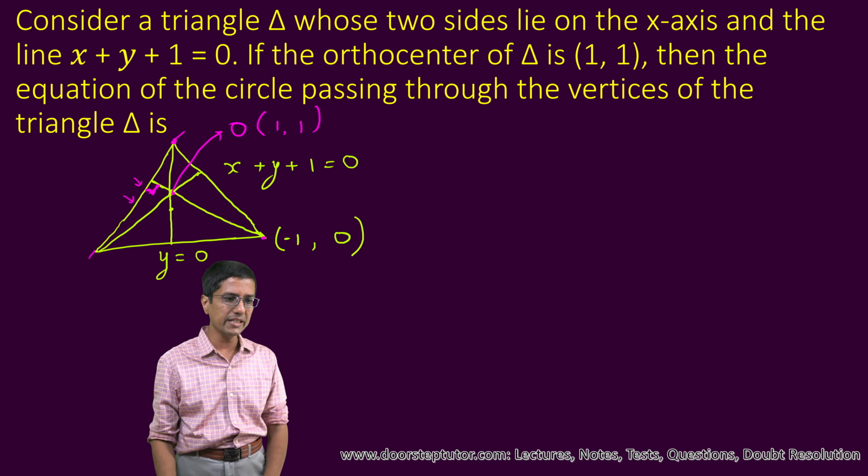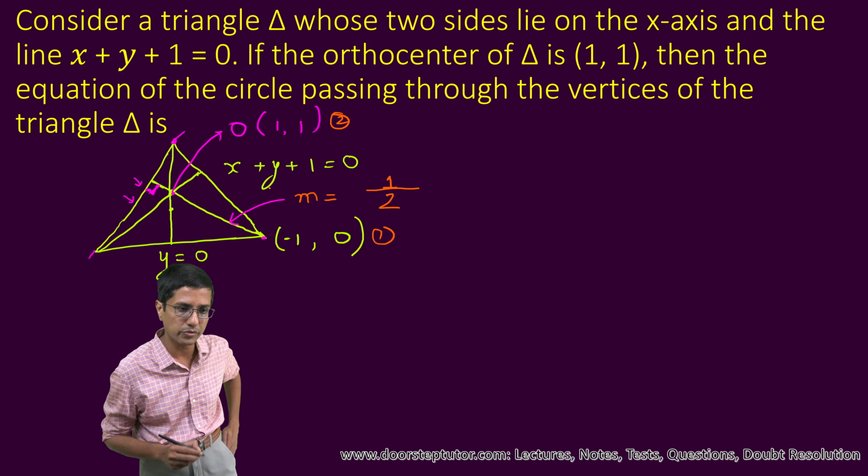So what about the slope of this altitude? What would be its slope? The slope m would be equal to y2 minus y1. I am calling this point 2 and this point 1. So y2 minus y1, 1 minus 0, which is 1, divided by x2 minus x1, which becomes 1 plus 1, 2. So that is the slope.